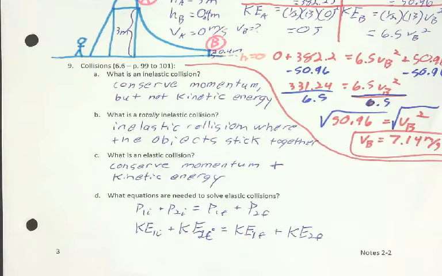Okay, so we conserve momentum. Momentum total before equals momentum total after. Kinetic total before equals kinetic total after.